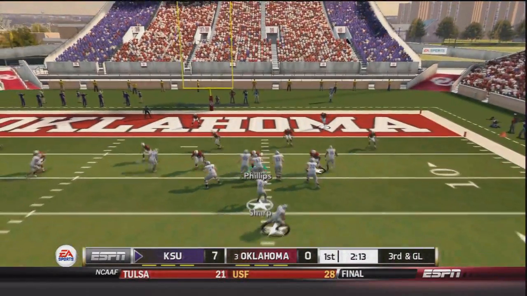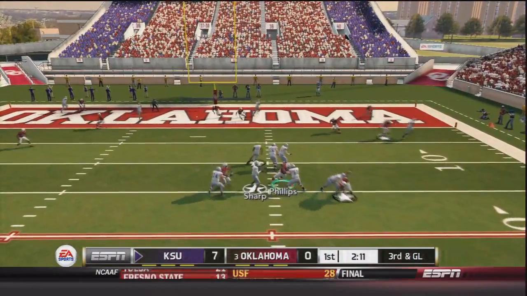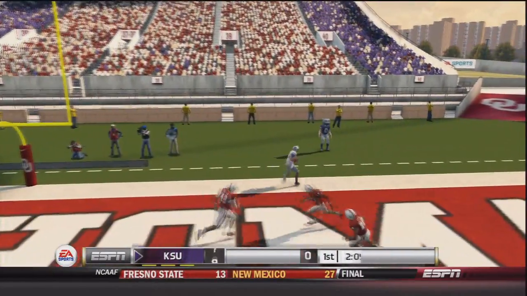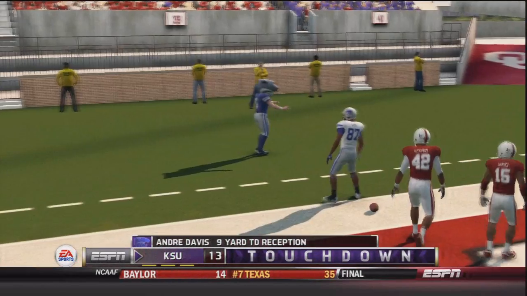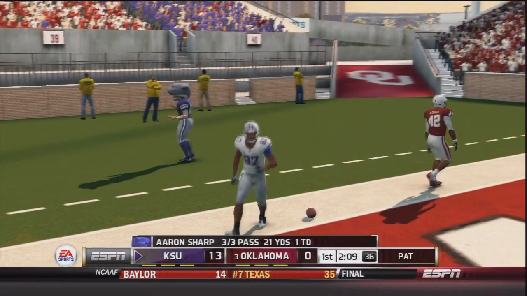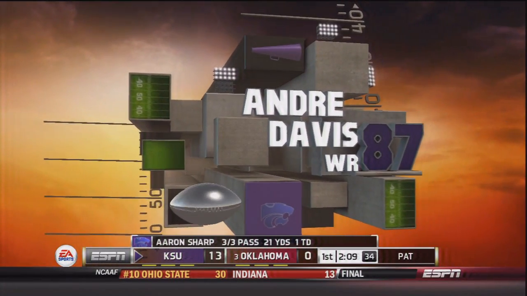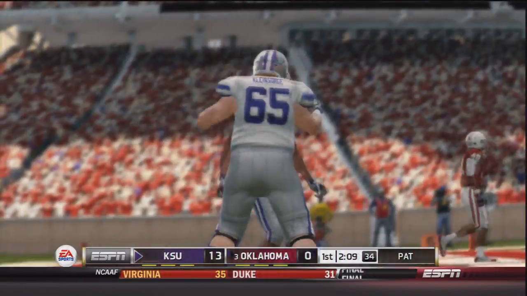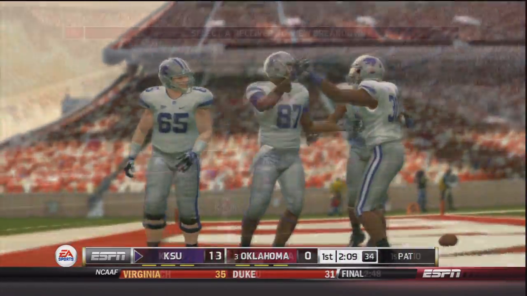So now 3rd and goal for the Wildcats. Sharp takes the snap. Aaron Sharp sits in the pocket, throws to the back of the end zone, touchdown to Andre Davis. 14-0. Oklahoma has to get something going soon, or this game could potentially get very ugly.